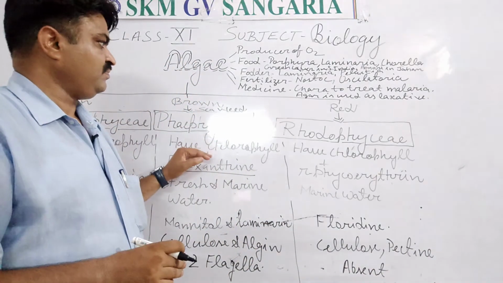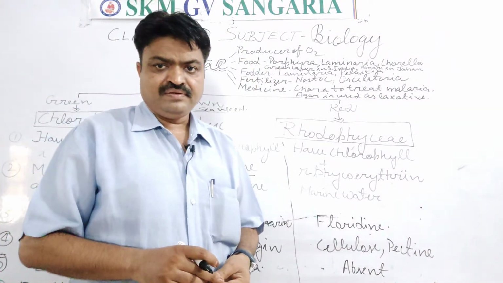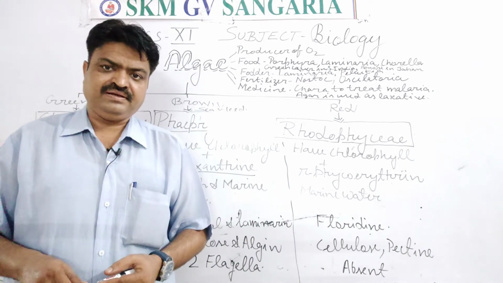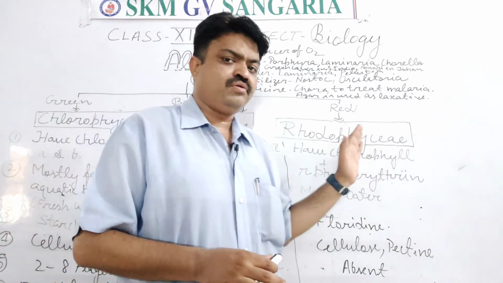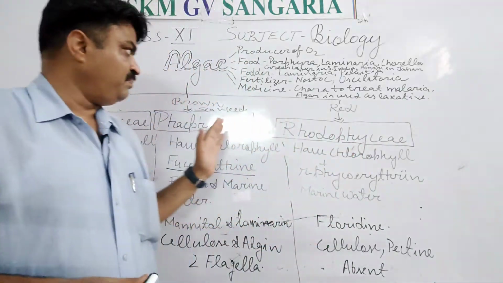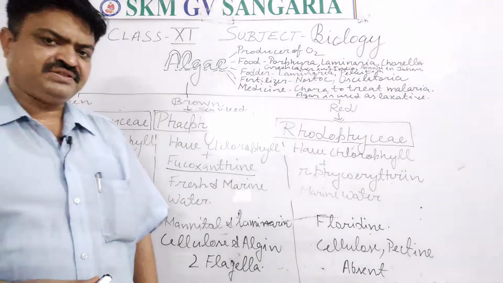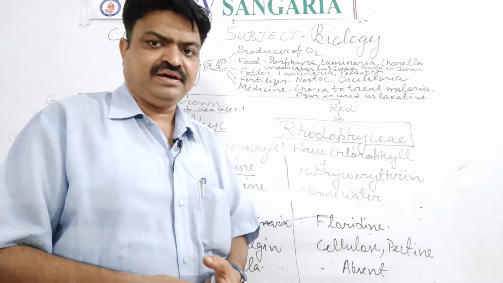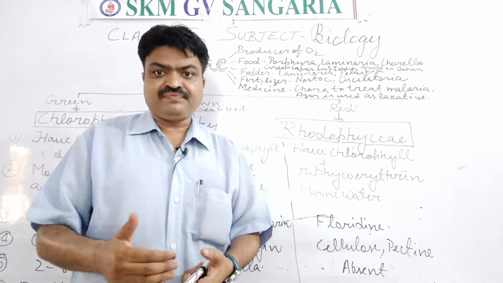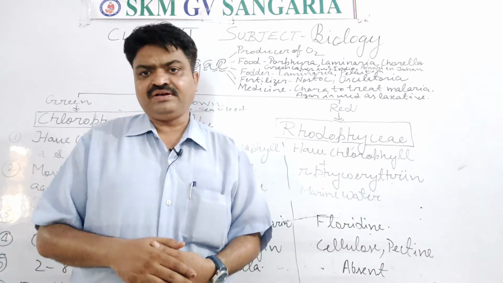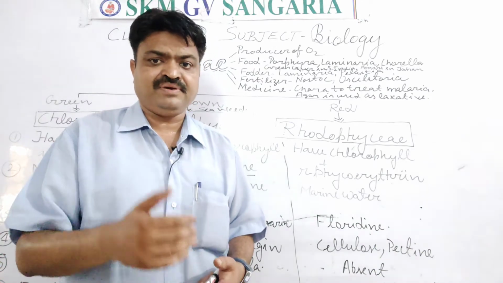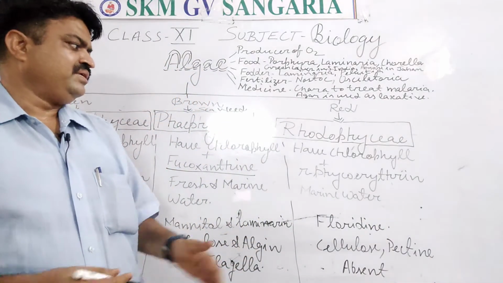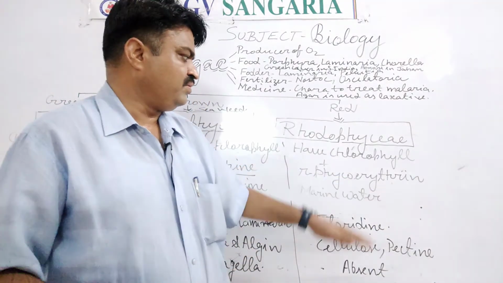Next is red algae. Red algae are known as rhodophyceae, just as brown algae are known as Phaeophyceae. With chlorophyll, they have another red, water-soluble pigment known as R-phycoerythrin.